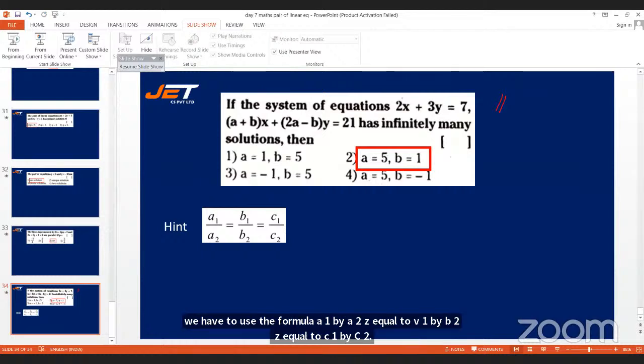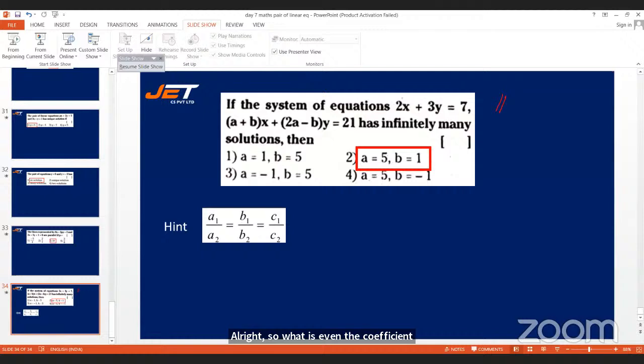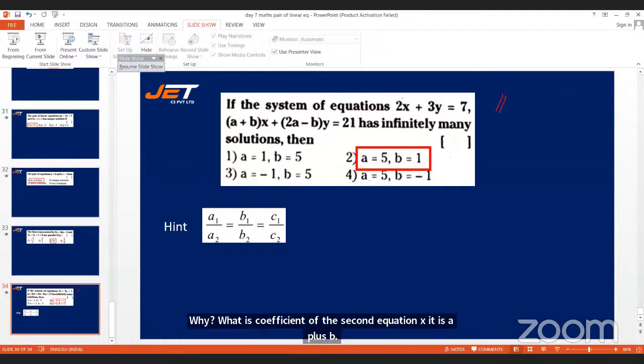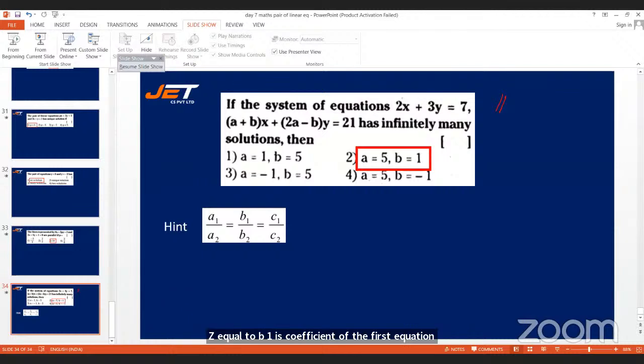The coefficient of x, that is 2, by the coefficient of x in the second equation. It is a plus b equal to... b1 is the coefficient of y in the first equation, that is 3, by b2, the coefficient of the second equation, 2a minus b. Again, equal to the constant of the first equation, 7, and the constant of the second equation, 21. So when you solve it using cross multiplication, a1 by a2 is equal to b1 by b2.